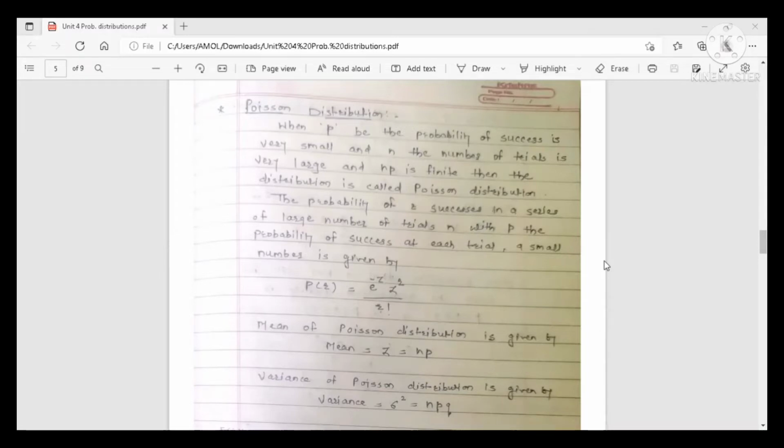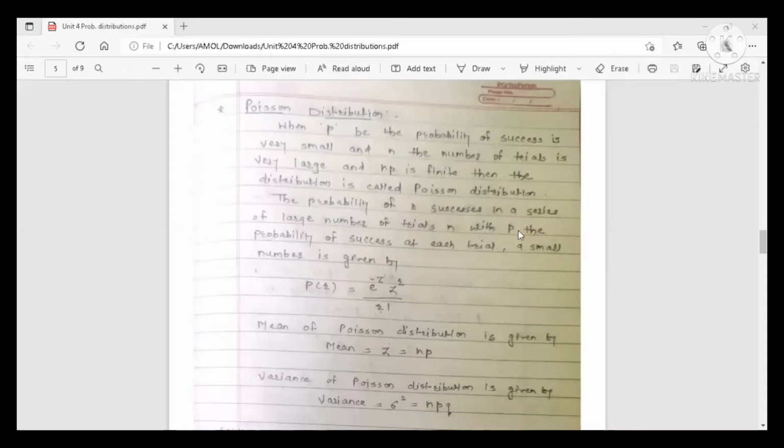When p, the probability of success, is very small, and the number of trials n is very large, and n into p, this product, is finite, then the distribution is called Poisson distribution. See, what is the condition for Poisson distribution? Poisson distribution is a probability distribution. When p is a very small value and n is very large, and the product n into p is finite, then the distribution is called Poisson distribution.